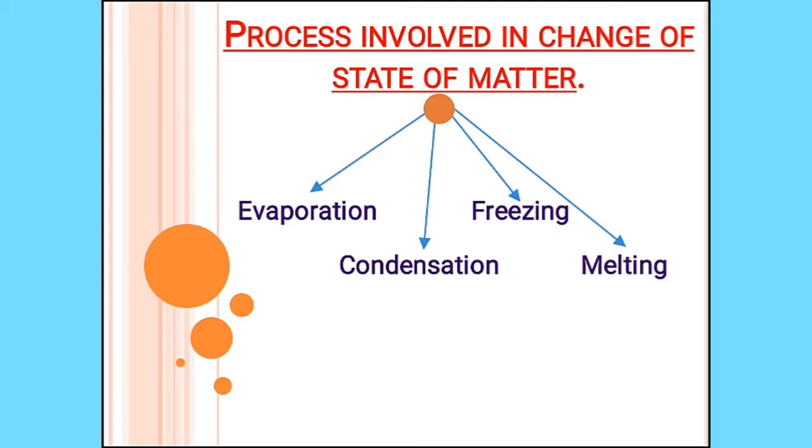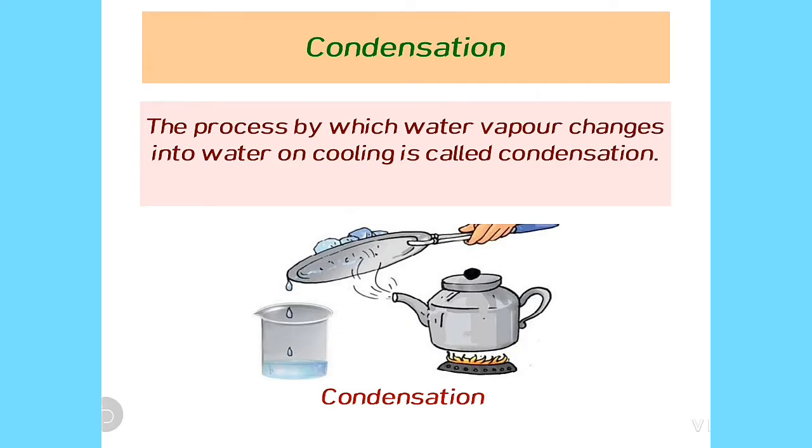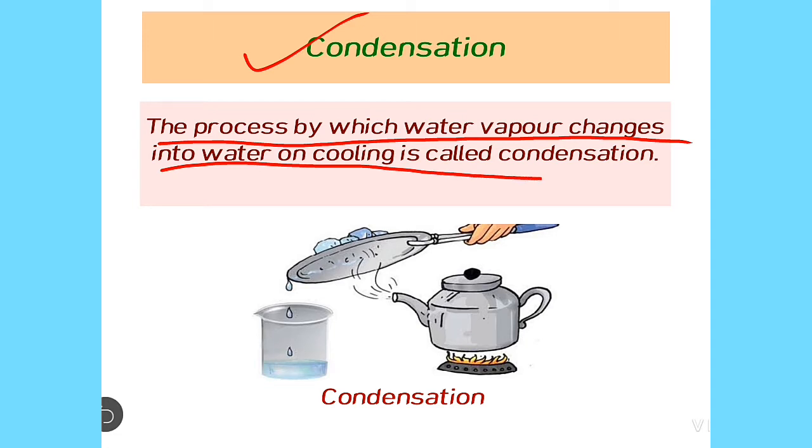So, now let's talk about what is evaporation. Children, when you boil water, it changes into steam or water vapor, which is the gaseous form of water, and this process is called evaporation. So, what is evaporation? It is the process by which a liquid changes into gas on heating. Now, what is condensation? Condensation is the process by which water vapor changes into water on cooling.